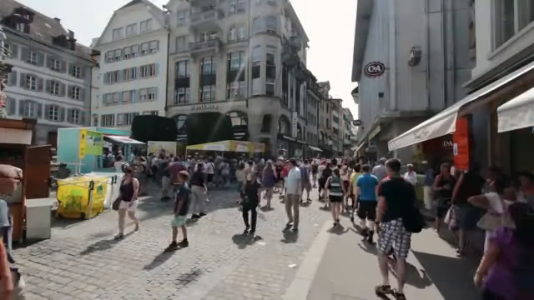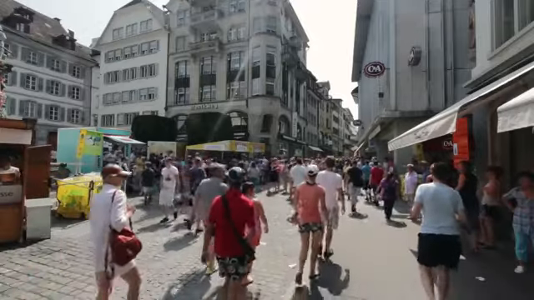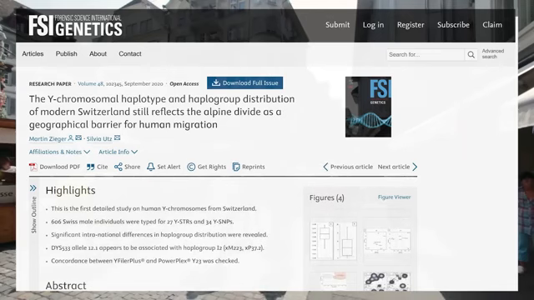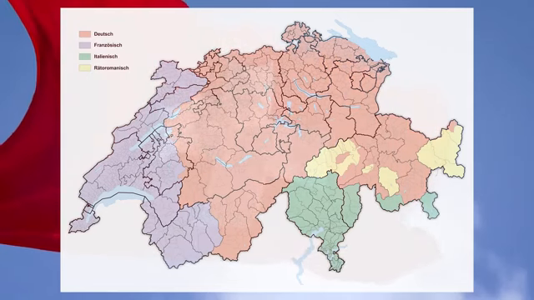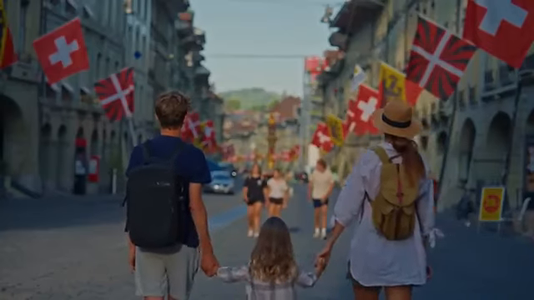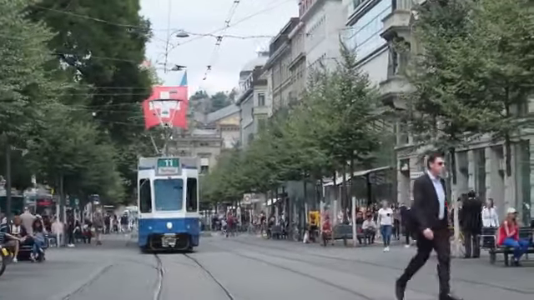But what about the genetics of modern Switzerland, and what haplogroups are common among Swiss people today? Well, a really interesting study was published in 2020 in Forensic Science International: Genetics, that analysed the Y chromosomal haplotype and the haplogroup distribution of modern Switzerland. They analysed 606 Swiss men from across the country. 435 individuals were German-speaking, 118 were French-speaking, and 51 were Italian-speaking. One person reported both Italian and German as mother tongues, and one person's mother tongue was Romansh.